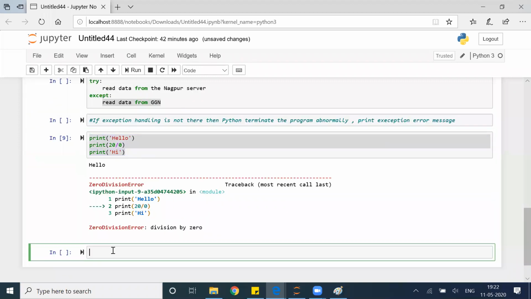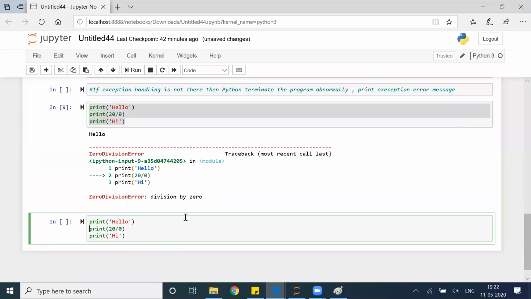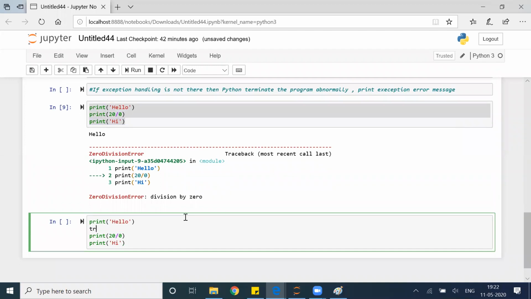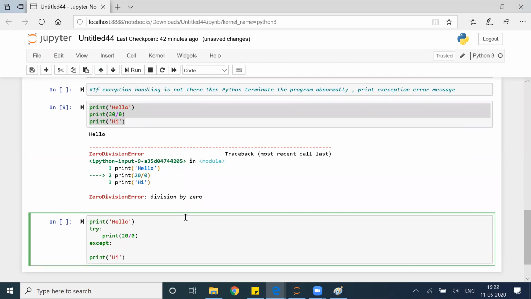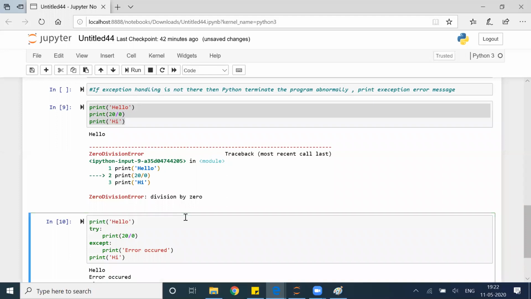As per our understanding, the syntax will be something like this. I'll have a try block. Inside that try block, we can put the risky code. After that, the except block. And let's say I'll put print error occurred, and done.